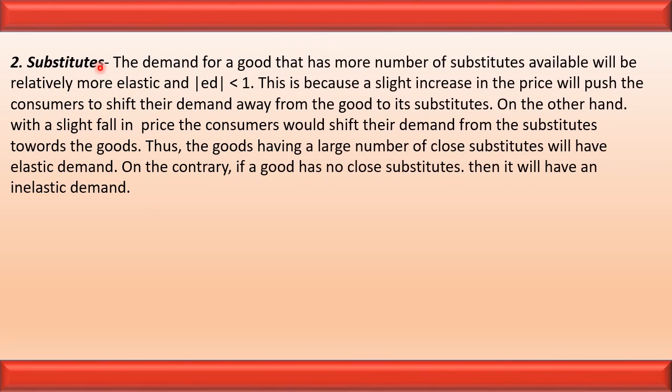Let us see the substitute goods. Substitute goods are the goods which can be used in place of the main goods. If the substitute goods are available in the market, then the demand will be elastic. It means that with a small change in price, the demand will change at a faster rate. Why? Because the substitutes are available to the consumers.